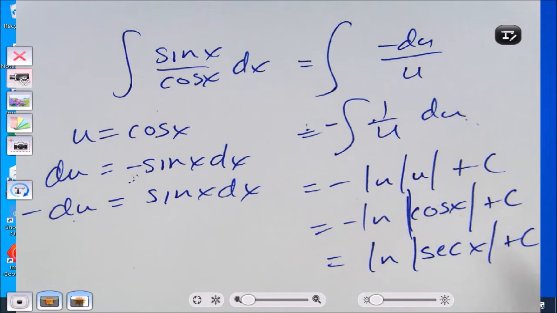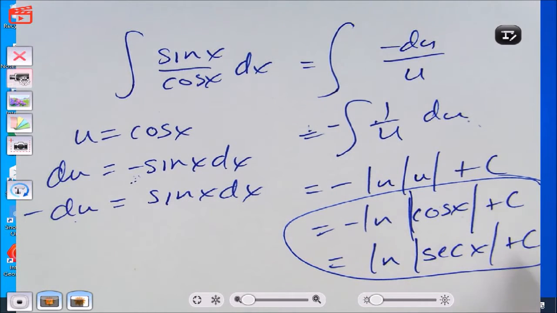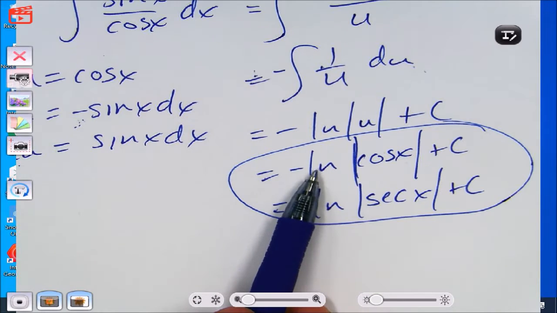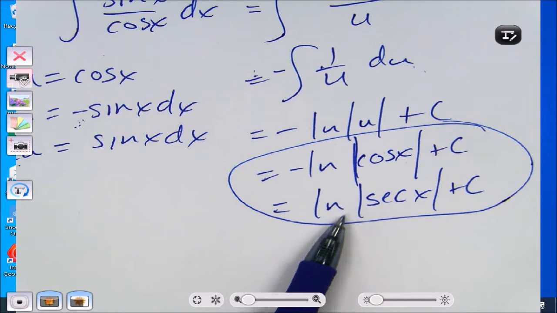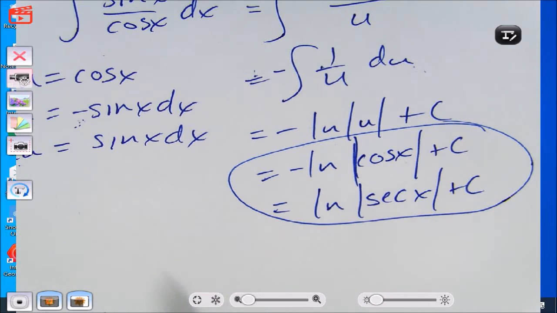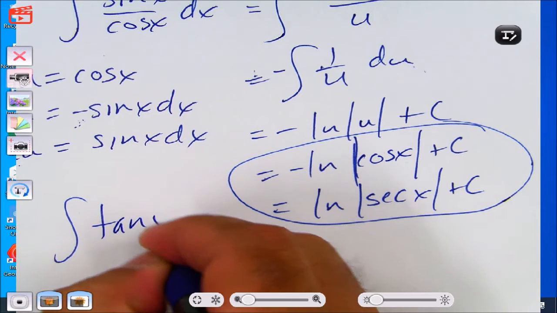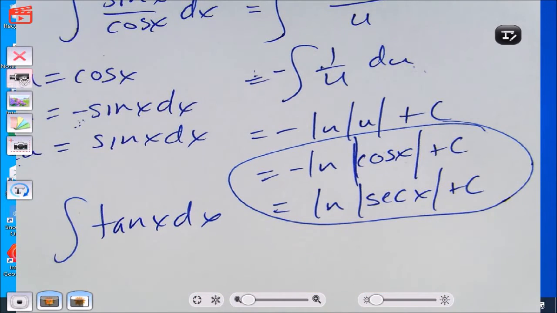You should know both of these. This should not be a big leap to go from negative natural log of the absolute value of cosine x to natural log of the absolute value of secant x. So that is the integral of tangent x.